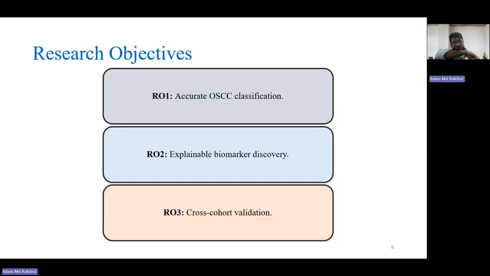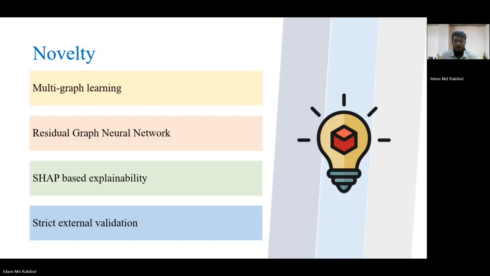The research objectives of our study focus on three distinct parts. Firstly, accurate OSCC classification, then explainable biomarker discovery, and robust cross-cohort validation. For novelty, our contribution includes a multi-graph learning framework, with a residual graph neural network integrated into it. Explainability will be provided by SHAP-based explainability, and strict external validation will be maintained throughout the study.